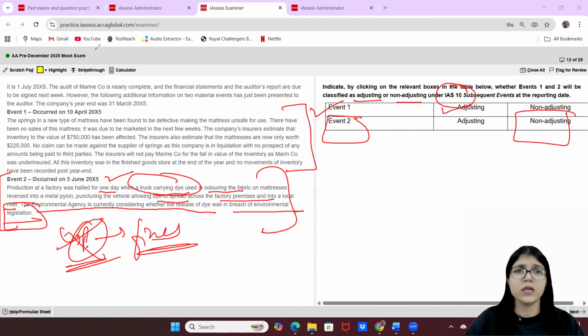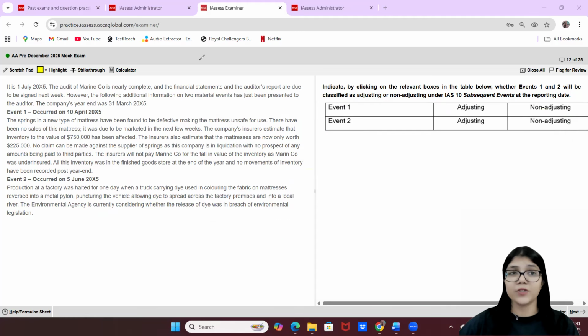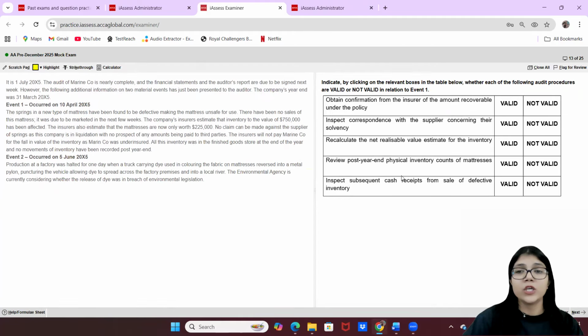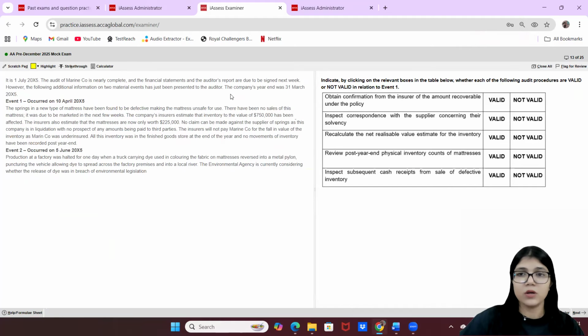Very simple, very easy, if you know your standards really well. If you have seen any of my previous videos, you would know I focus a lot on the standards, which are your IASs and IFRSs. These two are really important because if you do not know them very nicely, you probably might not be able to answer all the questions really nicely. Here also, if you did not know about IAS 10, you would not be able to answer the previous two questions, which is really important. All right. So let's move to the next question.